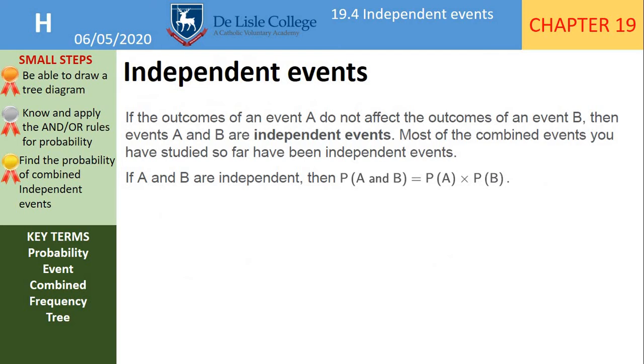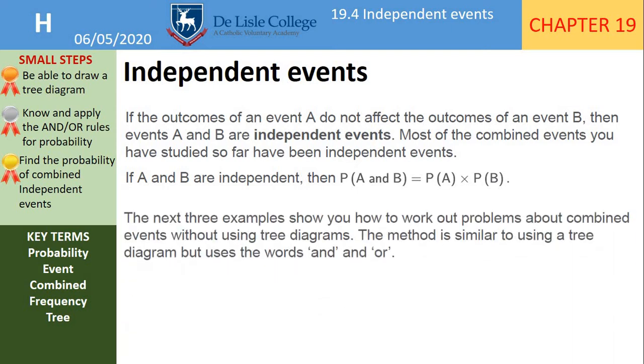So independent events, then you might want to write this down. If the outcomes of an event A do not affect the outcomes of an event B, then events A and B are independent events. One does not affect the other. Most of the combined events you have studied so far have been independent. So this was the and rule. So if A and B are independent, then the probability of A and B happening, so this is going across a tree diagram, is the probability of A multiplied by the probability of B.